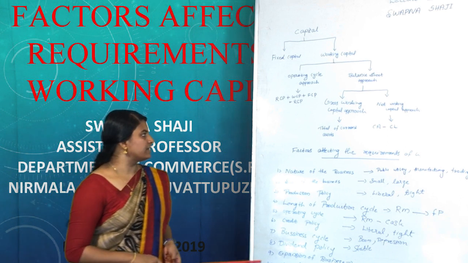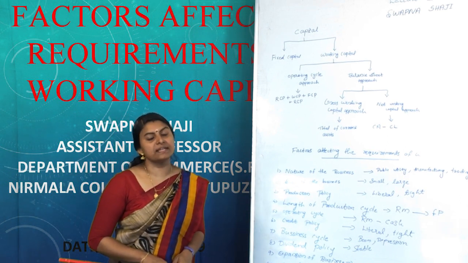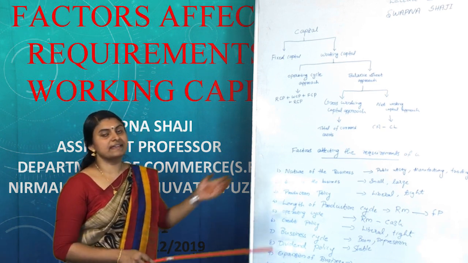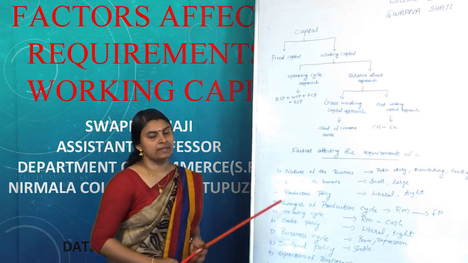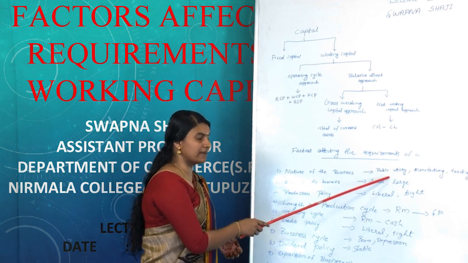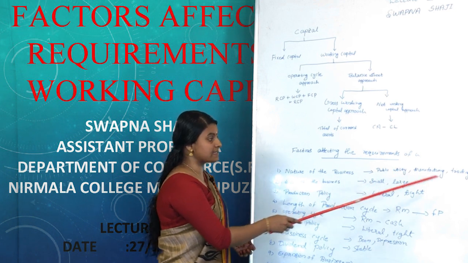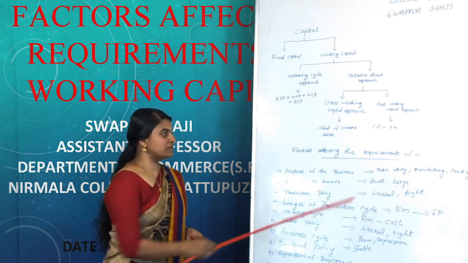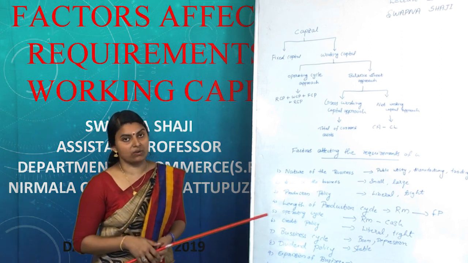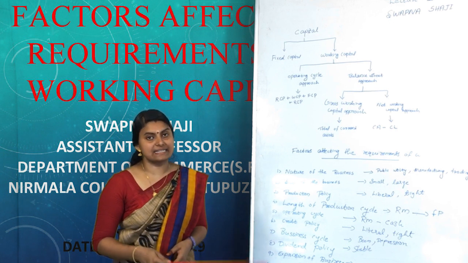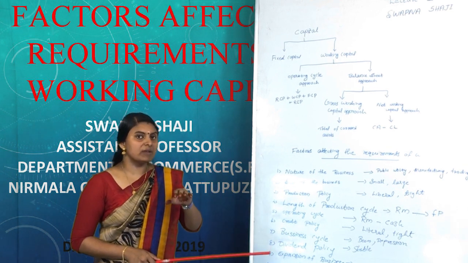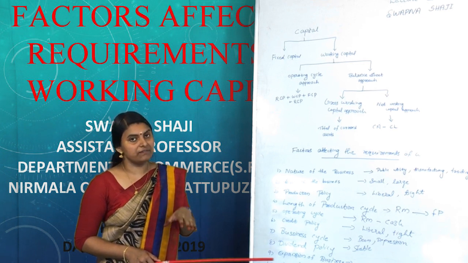Then we can see what are the various factors affecting the requirements of working capital. The first and most important factor of working capital is the nature of the business. The nature of the business can be classified into basically three, that is public utility undertakings, manufacturing undertakings and trading undertakings. Most of the public utility undertakings concentrate on cash sales only. The examples are water supply, electricity, railway, etc. They are focusing on cash sales only, so the requirement of working capital is comparatively very low.